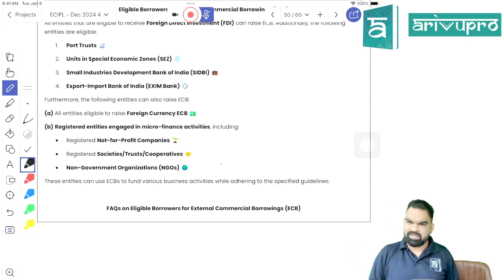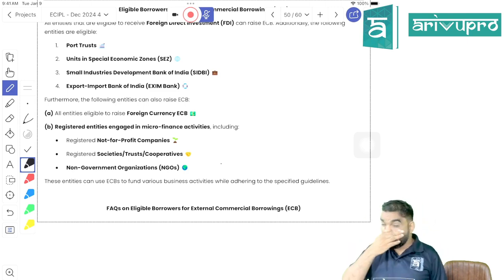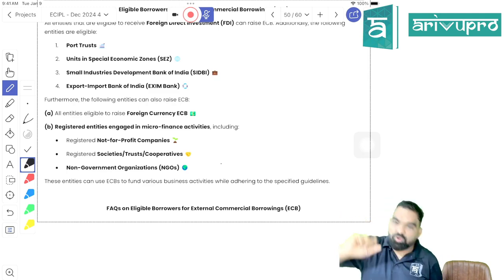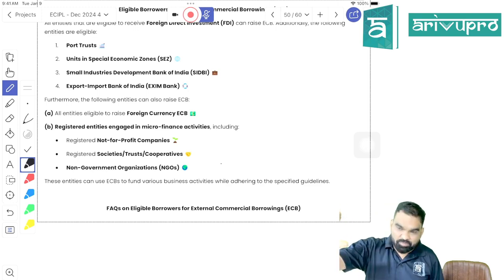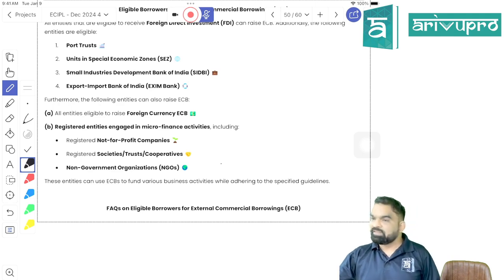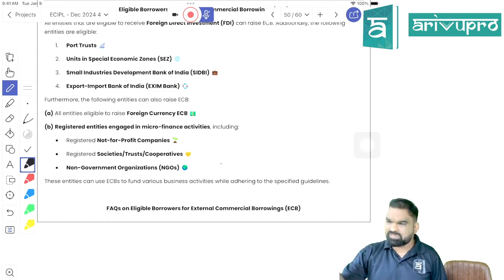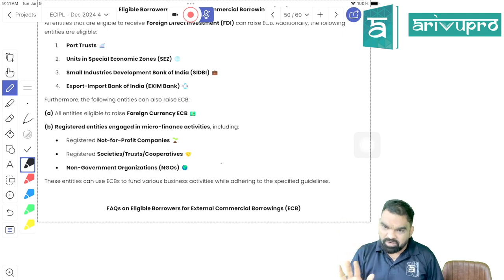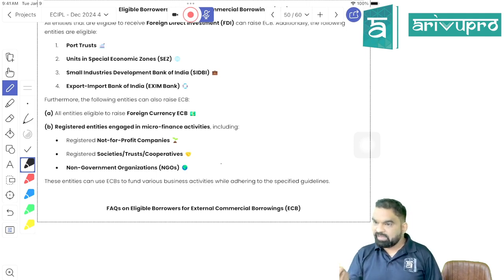What is microfinance, beta? What is micro? Micro means very small, right? Micro means very small finance. Have you ever heard about certain applications which give you a loan of 5,000, 7,000, 10,000? Have you ever heard the name of a mobile application which extends loans to people? Have you heard? Yes or no? You haven't heard the name of any application.